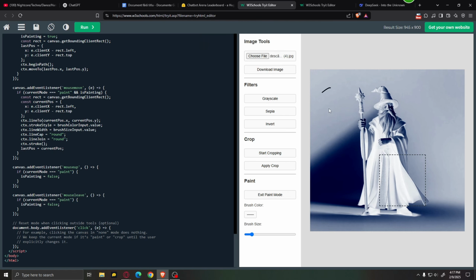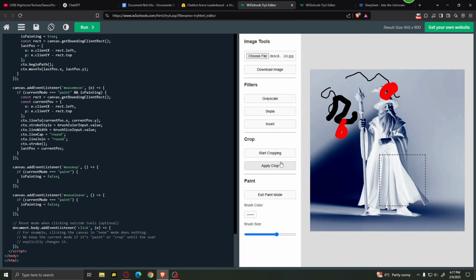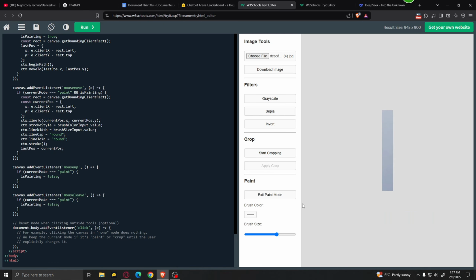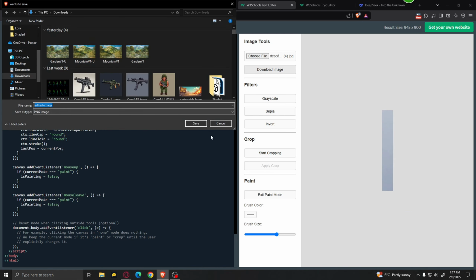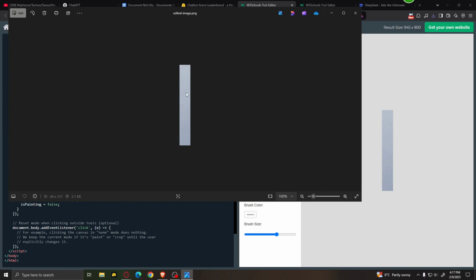But let's go ahead and see if we can paint. Okay, it allows us to paint. It's not great, as you can see. Let's change the brush size. We can also change the paint color. Okay, so this is the program. It's not great, but let's see if we can download the image. And it does allow us to download the image. This is it. It looks great, I know.